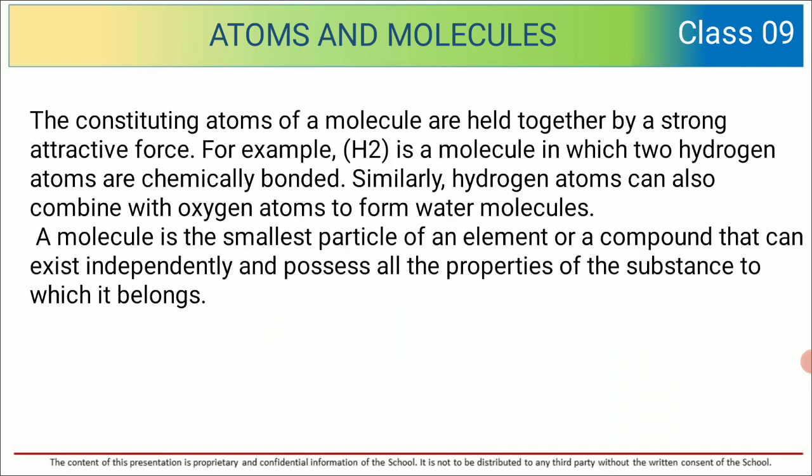The constituent atoms of a molecule are held together by a strong attractive force. For example, H2 is a molecule in which two hydrogen atoms are chemically bonded. Similarly, hydrogen atoms can also combine with oxygen atoms to form water molecules. A molecule is the smallest particle of an element or compound that can exist independently and possess all the properties of the substance to which it belongs.